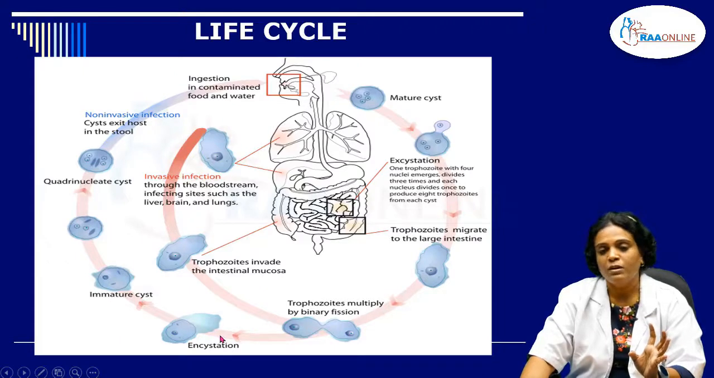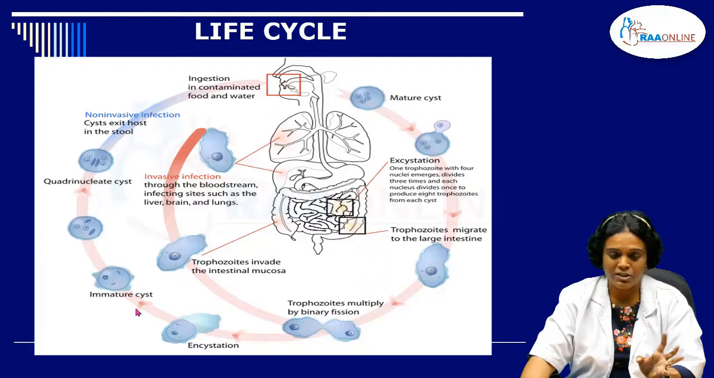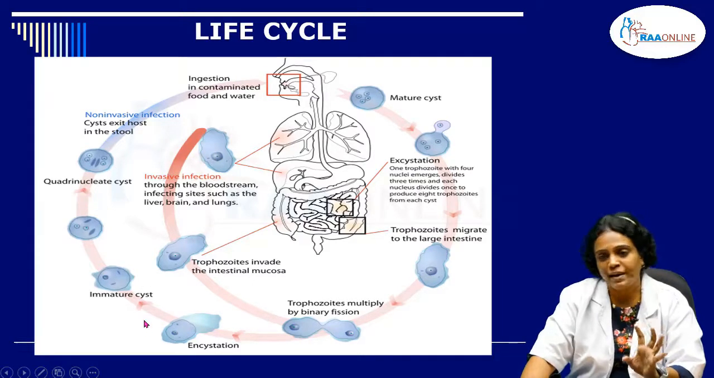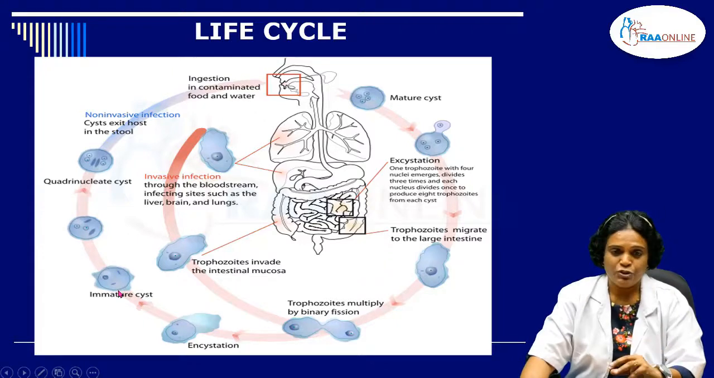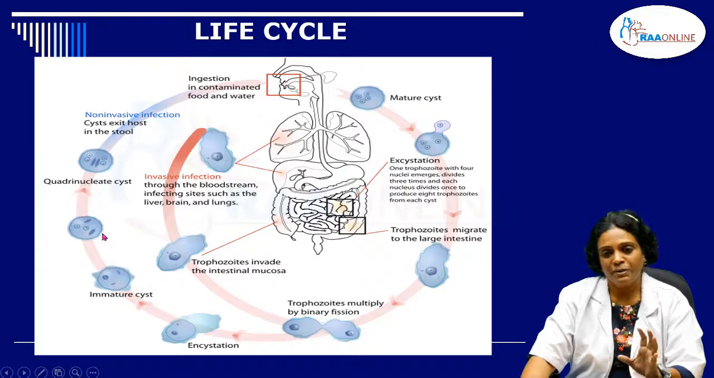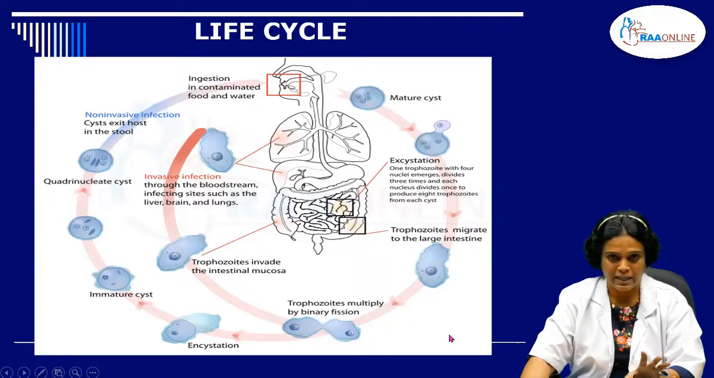In the stool, a few of the trophozoites will also be released, but they undergo degeneration in the environment. They cannot survive in the environment and they cannot form a cyst. So the cyst is only formed in the large intestine. They are not formed in the environment. Similarly, even if the trophozoite is ingested, it cannot establish the infection. It will be digested by the gastric juice. So this is the whole life cycle of Entamoeba histolytica.